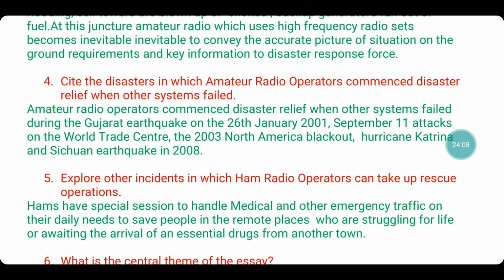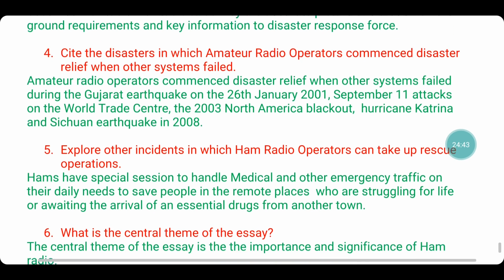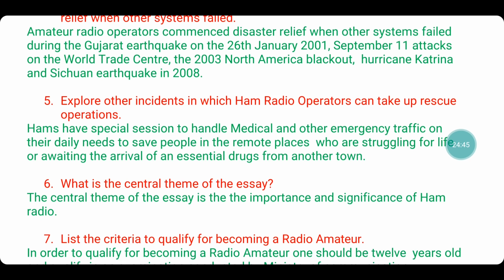On to the fourth question. Cite the disasters in which amateur radio operators commenced disaster relief when other systems failed. Amateur radio operators commenced disaster relief when other systems failed during the Gujarat earthquake on the 26th January 2001. Then September 11 attacks on the World Trade Center. The 2003 North America blackout. Hurricane Katrina and Sichuan earthquake in 2008. So these are the various calamities where ham radio came handy.